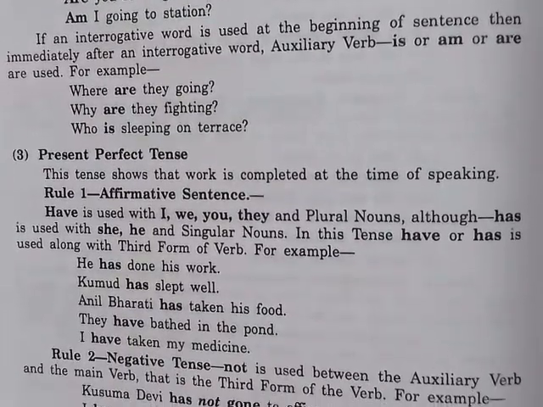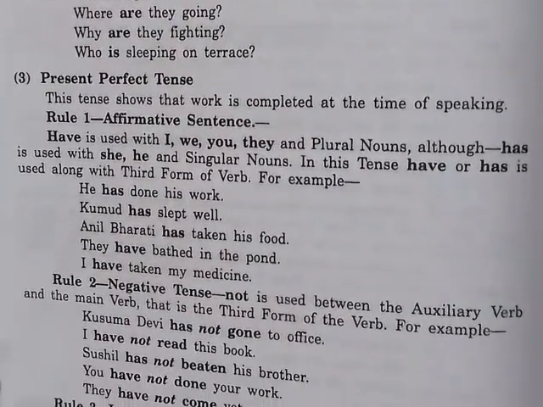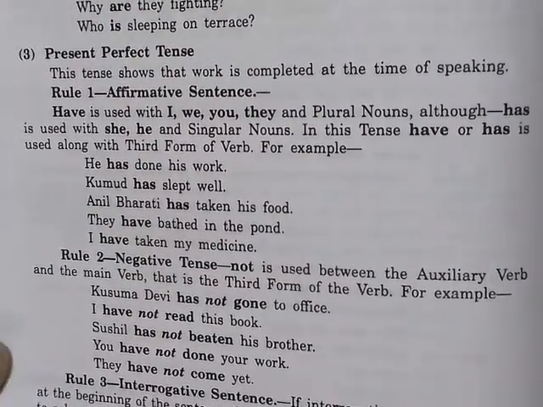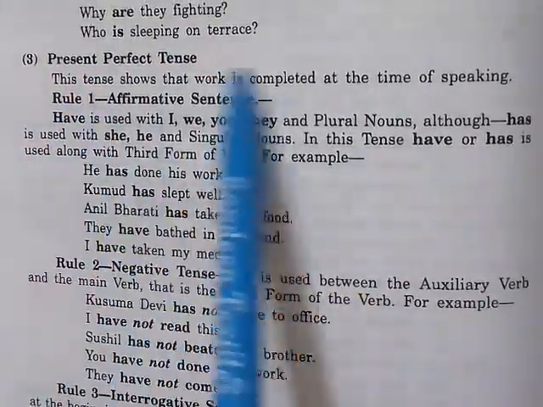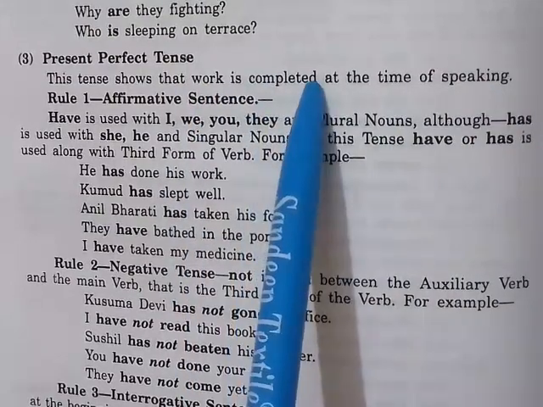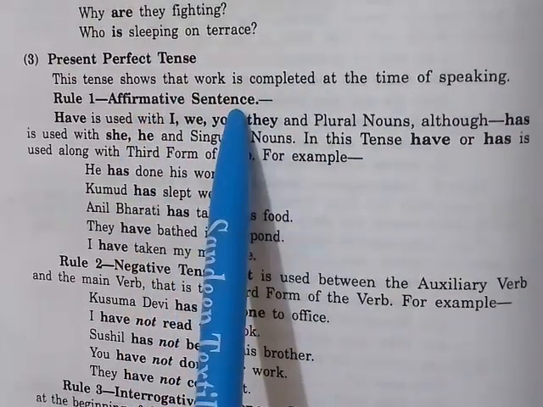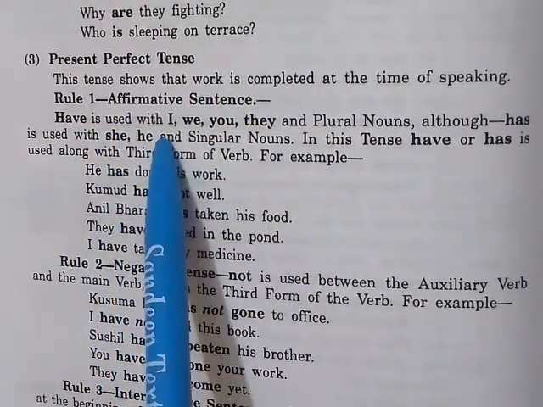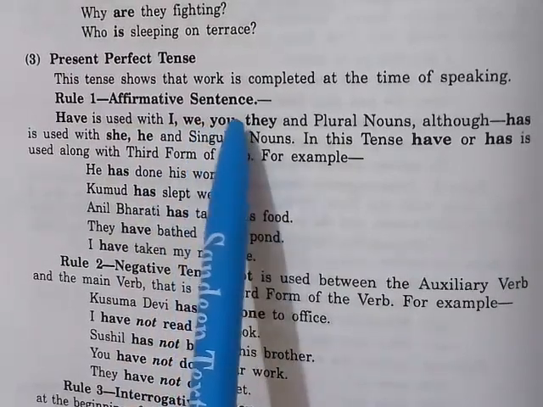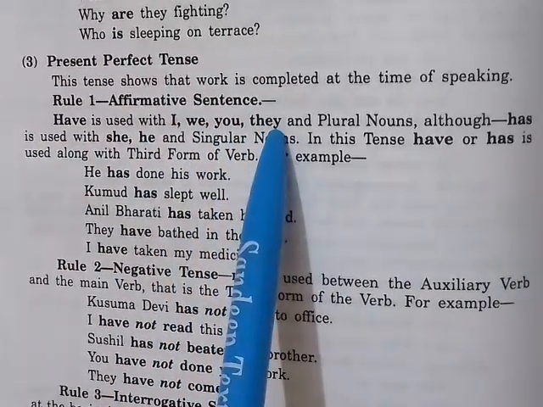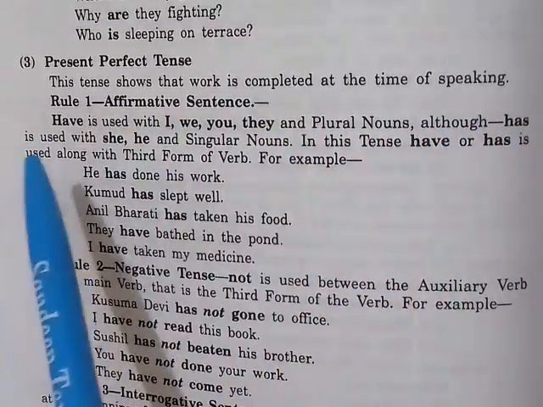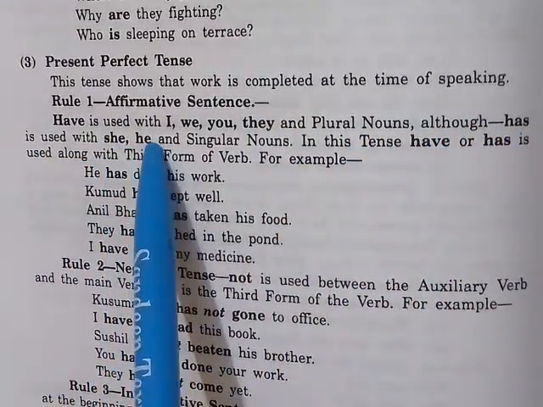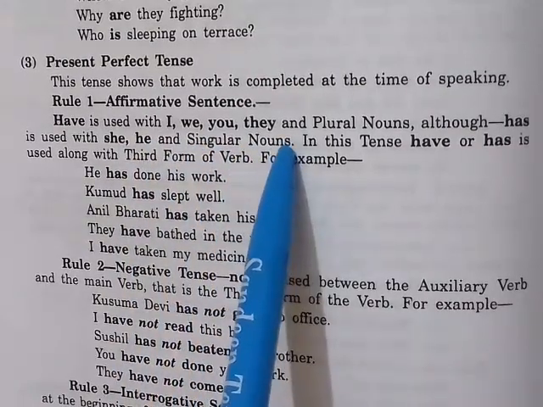Present perfect tense. This tense shows that the work is completed at the time of speaking. Affirmative sentence. Have is used with I, we, you, they, and plural nouns, although has is used with she, he, and singular nouns.